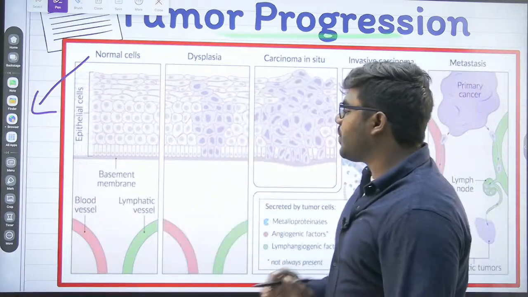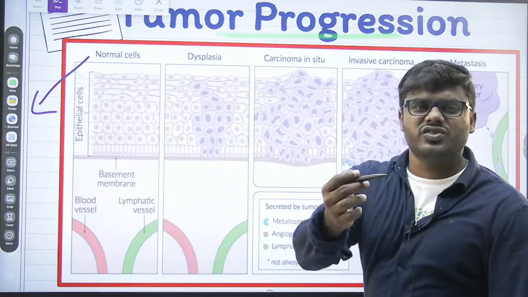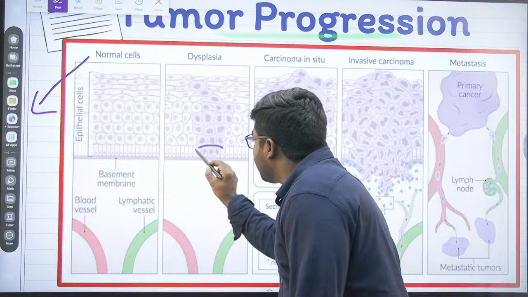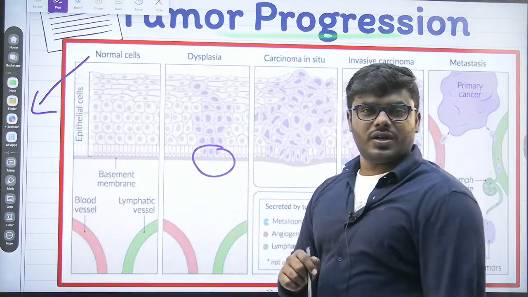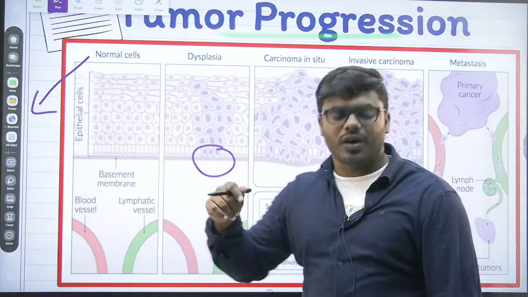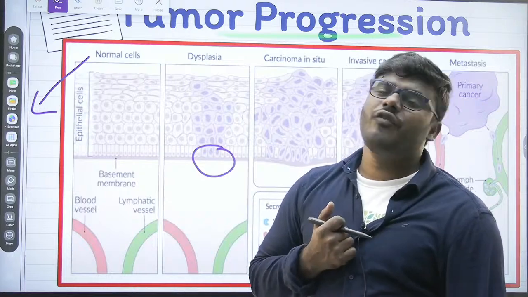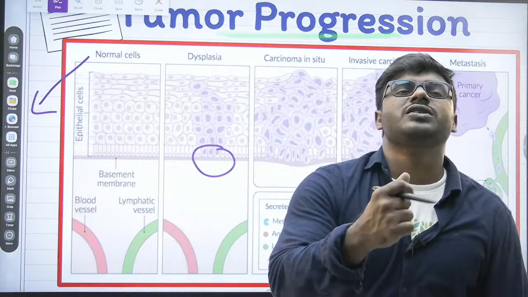Now you try to understand. See here, among many normal cells, just one or two cells got tumorized. They got affected with the cancer. But friends, do all these cells grow very fast? Never. These cells start growing very slowly.